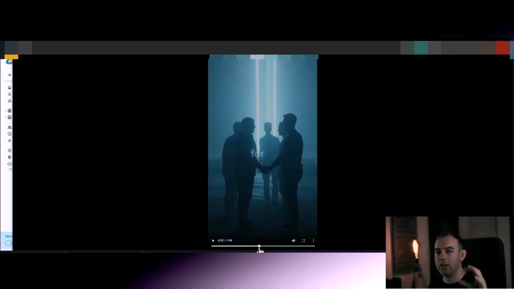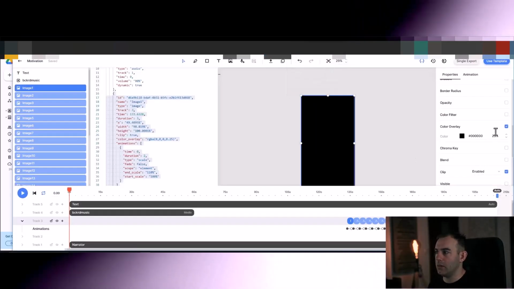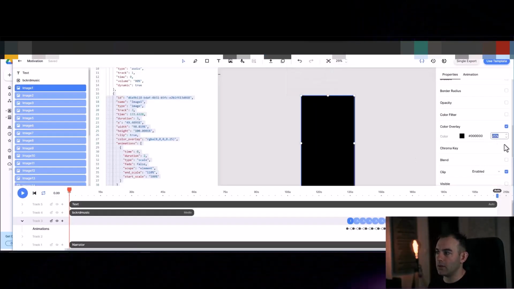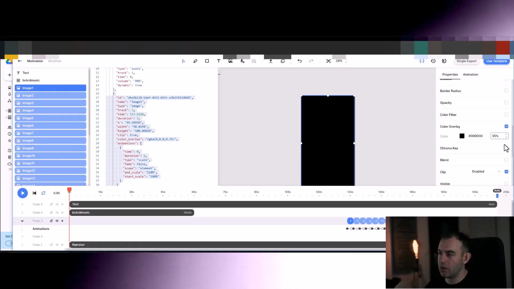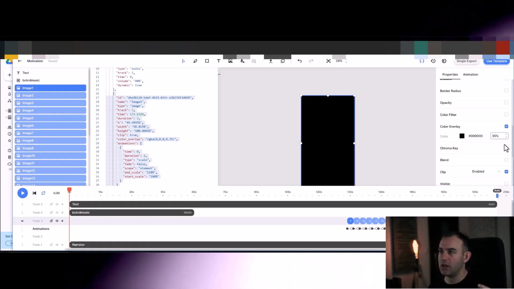So the images are just dull and dark, which is something that I wanted to achieve. But what I'm going to do is increase the opacity to even like 35%, so up a notch. So the pictures in the background will be even darker.